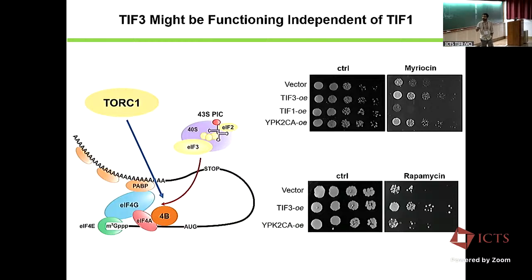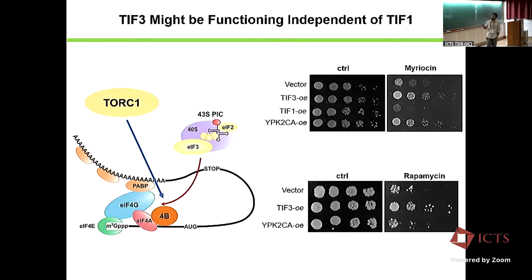That was the first question we had in mind. But interestingly, not. It's not EF4A overexpression that leads to this resistance, only TIF3 overexpression can give resistance to this drug. And this was the positive control, downstream of TORC2: if you overexpress a catalytically active mutant of YPK2, it is known to give resistance to myriocin. So that's nice.